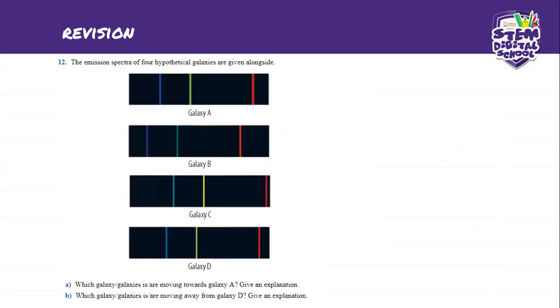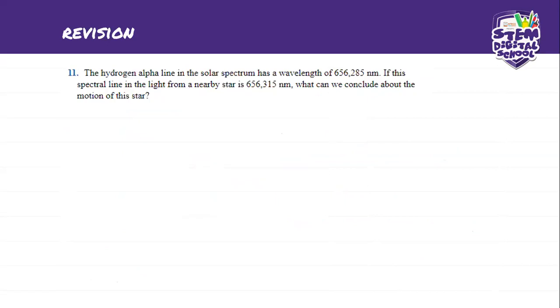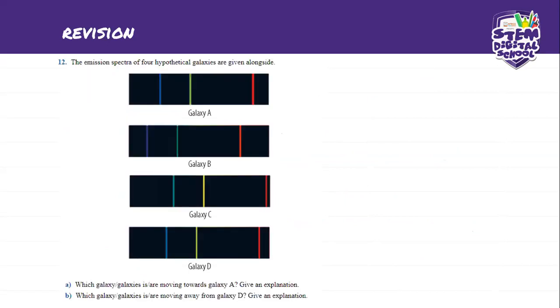So that's the answer for number 11. Now going to number 10, we're almost done. It says here, the emission spectra of 4 hypothetical galaxies are given alongside. Okay, so this is A, this is B, this is C, and that is D. So which galaxy or galaxies is moving towards galaxy A? Give an explanation. And which galaxies is moving away from galaxy D?